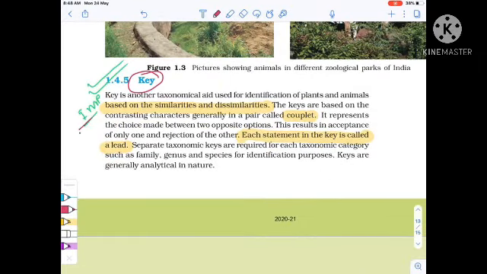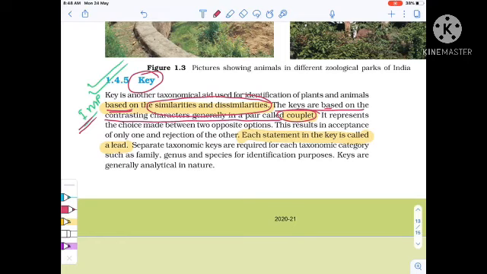Now key is one of the most important topics in this chapter. Remember the definition of key. A key is based on similarities and dissimilarities. The keys are based on contrasting characters, generally in a pair called a couplet.